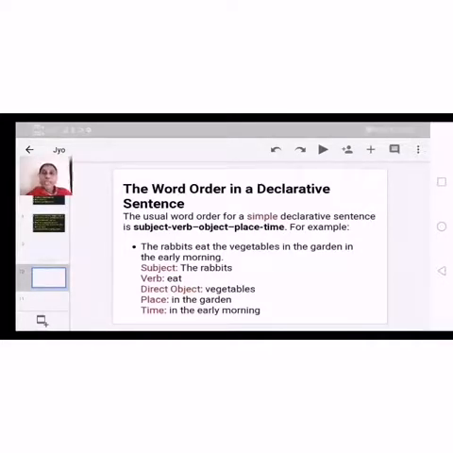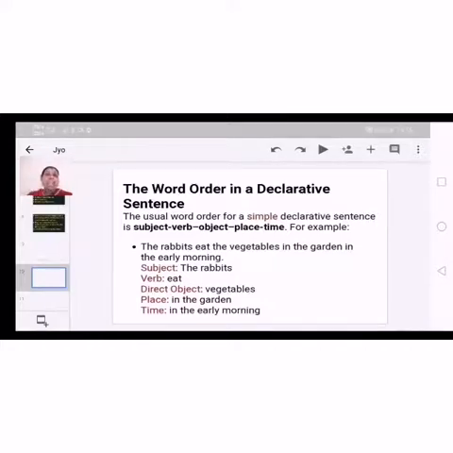Each and every action can consist of place and timings. So that's why along with the subject and predicate, we should mention the place and timings also along with the objects.